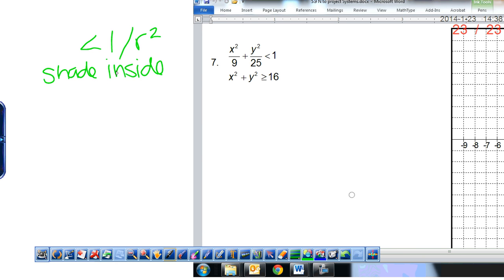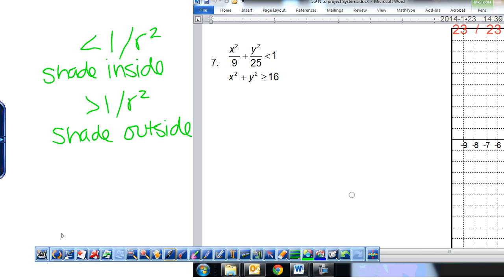If your equation is greater than 1 or greater than r squared, you're going to shade, where do you think? Outside. The same rules apply for solid and dotted. Okay?